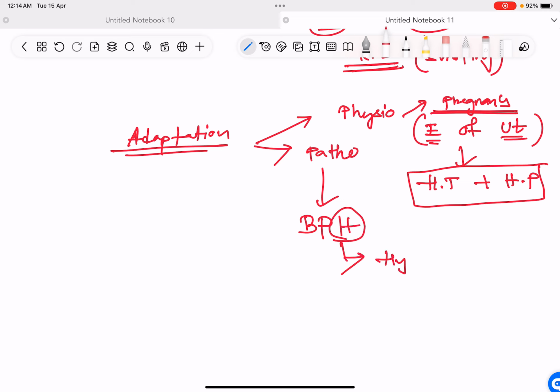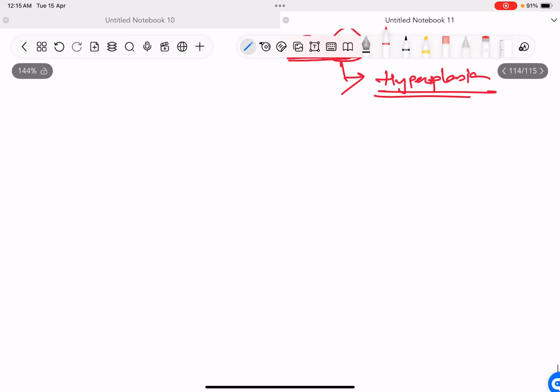It is hyperplasia, not hypertrophy. It is hyperplasia that leads to enlargement of the prostate. People call it benign prostatic hypertrophy, but this is wrong.